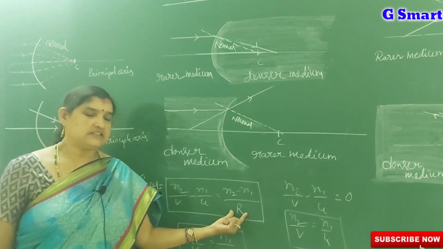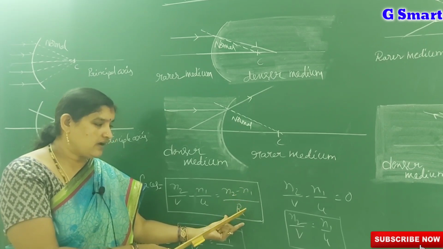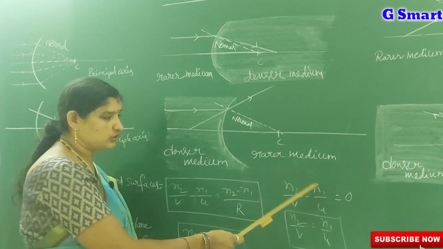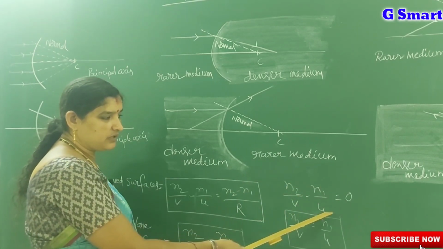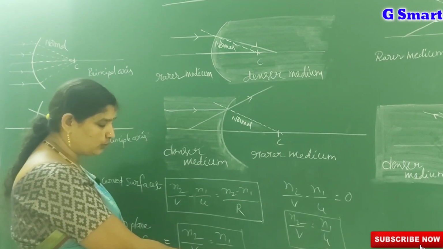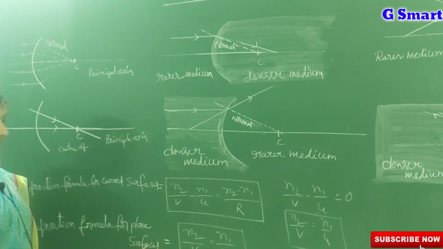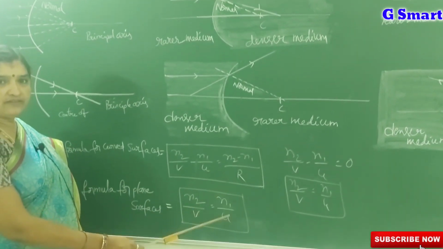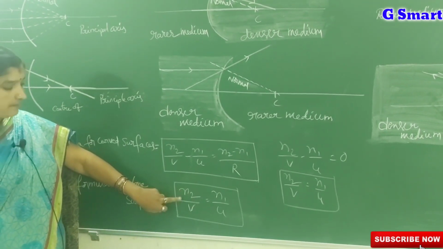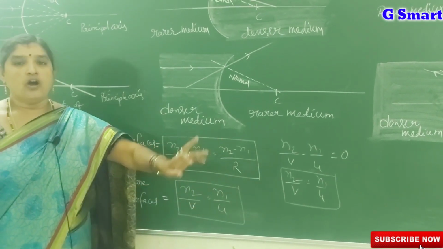For plane surfaces, the radius of curvature becomes infinity. Therefore, n2 minus n1 by r becomes 0. So n2 by v minus n1 by u is equal to 0, that is, n2 by v is equal to n1 by u. So the refraction formula for plane surfaces is n2 by v is equal to n1 by u. That means the refractive index of the second medium by image distance is equal to the refractive index of the first medium by object distance.